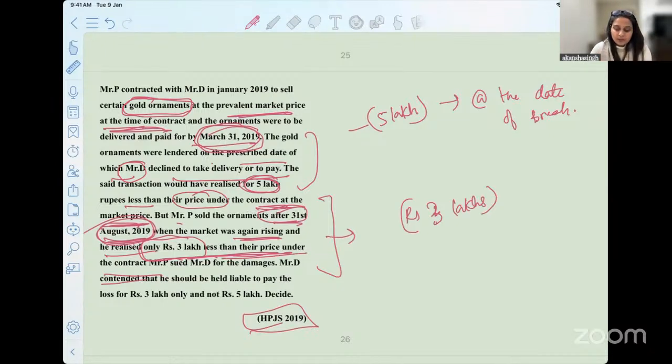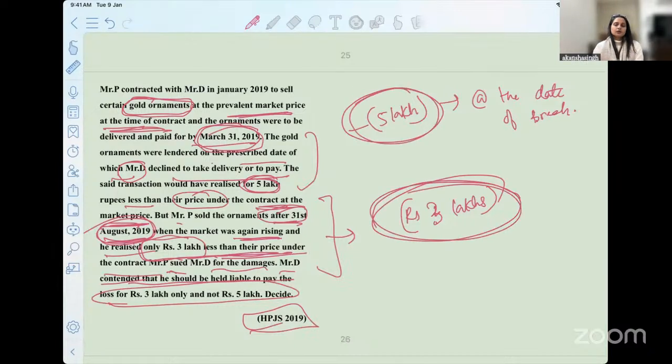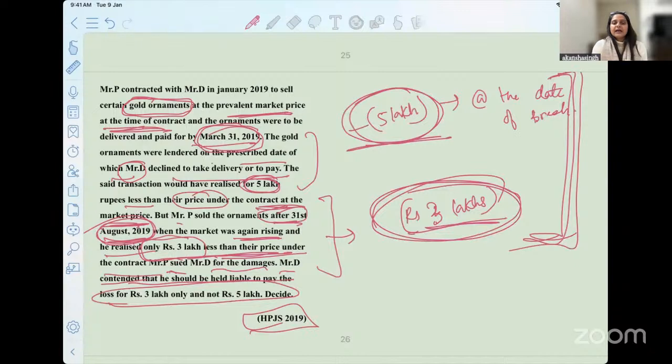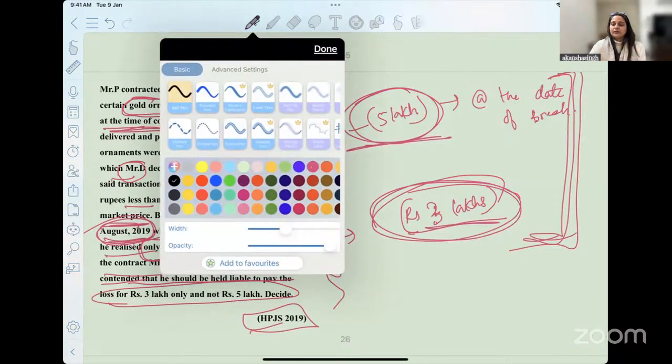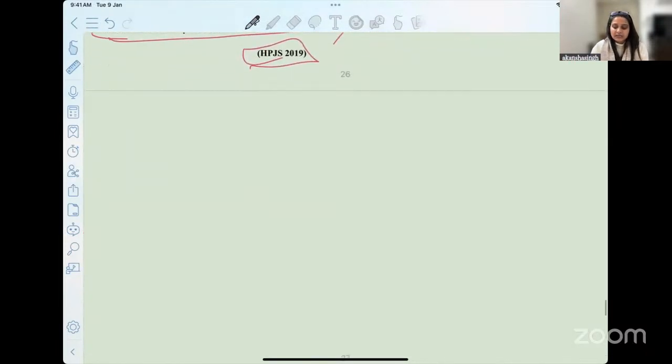Okay. Now, Mr. P sued Mr. D for the damages. D contends that he should only be paying 3 lakhs. Why do I pay you 5 lakh when you only got the loss of 3 lakhs here? You have to drop your answer and tell me, what is the amount of compensation that will be granted to Mr. P? Will it be 3 lakhs? Will it be 5 lakhs? Or does it have to be anything else? Okay. So I hope you are able to gather and understand that we have covered this set of questions in today's discussion.